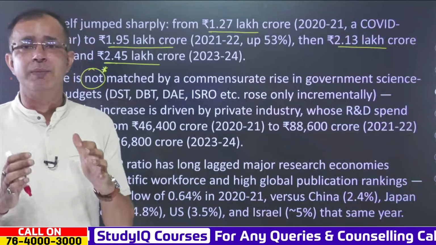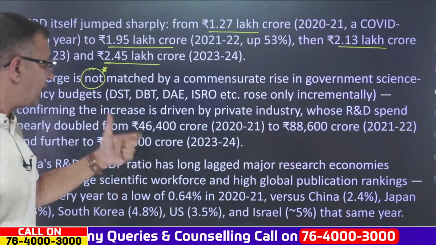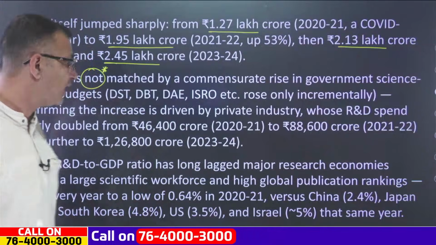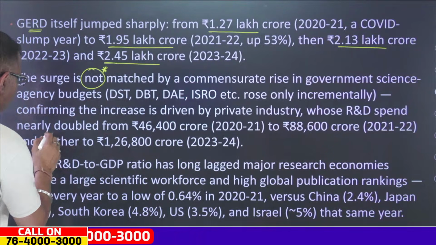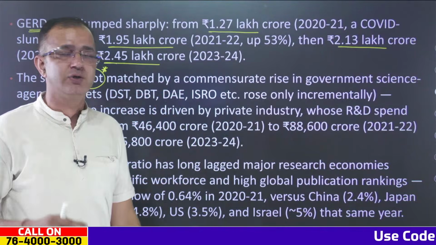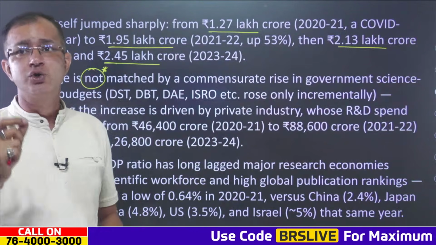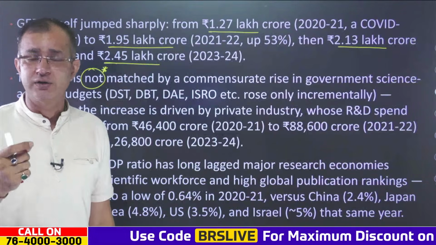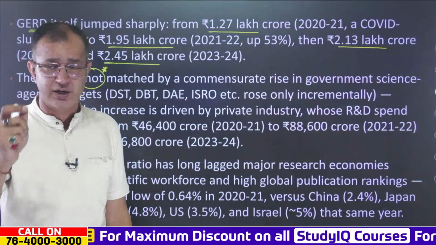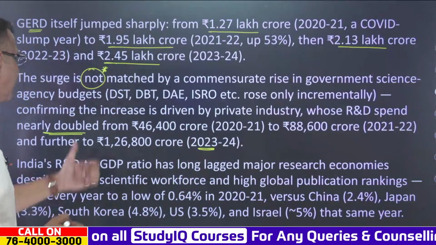So the budget rose only incrementally, and ultimately the increase was driven by private industry, where the research and development spend nearly doubled. From 2020-21, where it was just 46,400 crore rupees, in 2021-22 it rose to 88,600 crore rupees, and then in 2023-24 you can see that it further